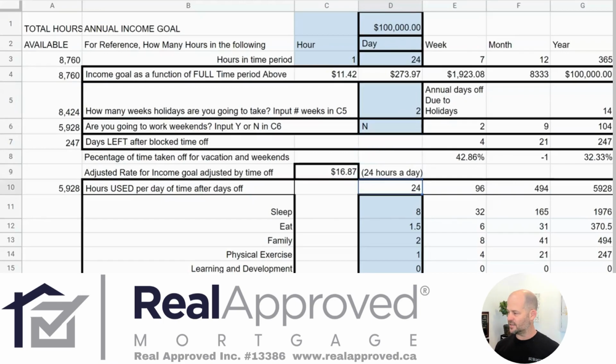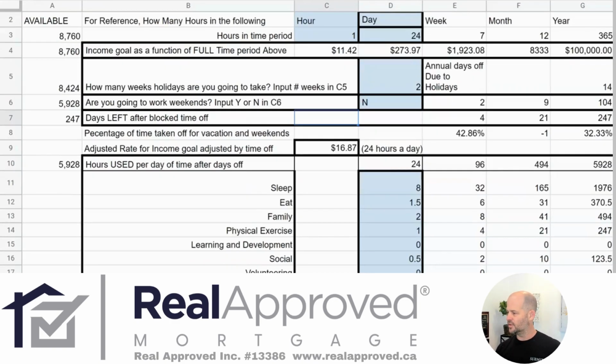Right. So what that does then is it says, okay, on a weekly basis, that would mean on average we have 4 days a week available for working because we've taken those holidays. We have 21 days a month, or 247 days a year. That adds up to about 59.28 in the hours that we have left. So we've gone from 8,760 to now 5,928 hours left in our schedule. And we're going to keep on working our way down.